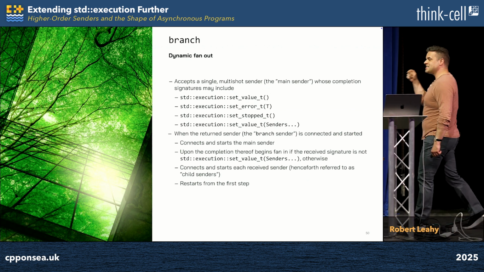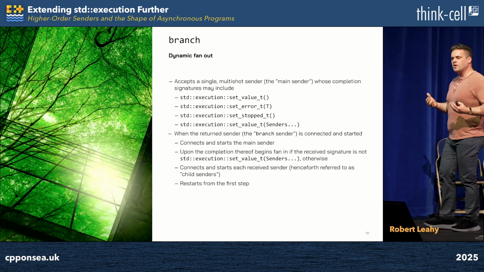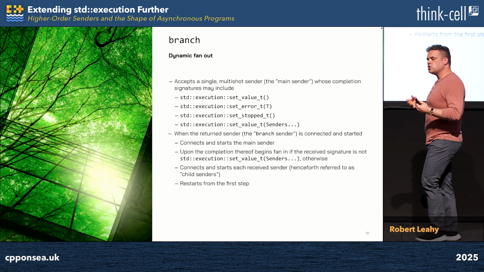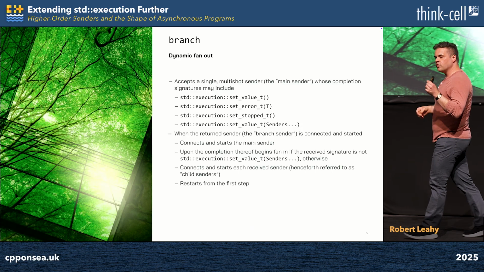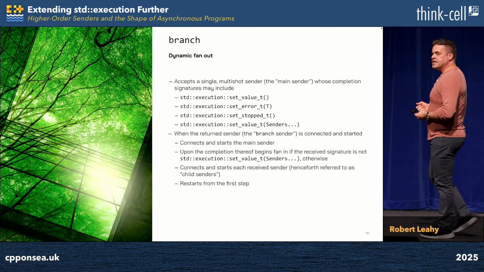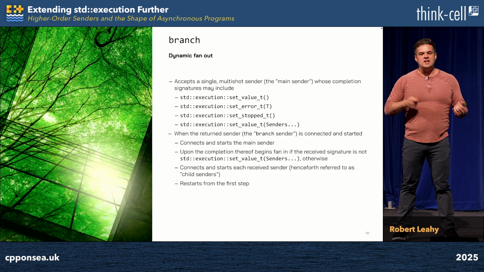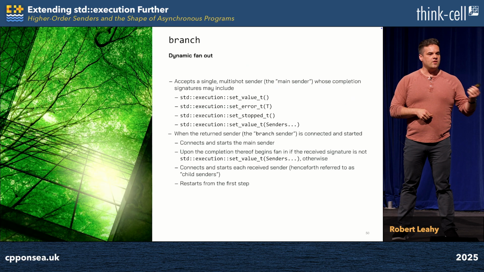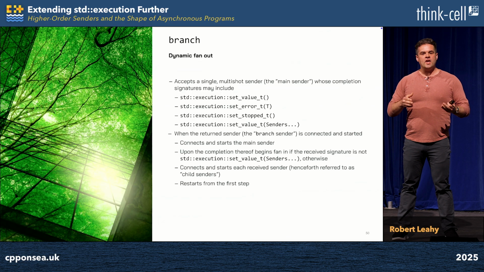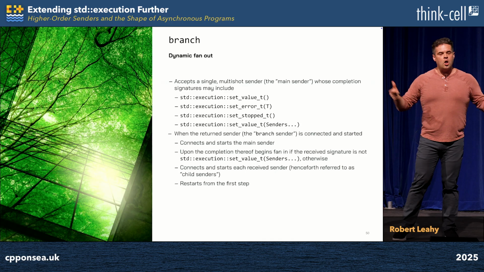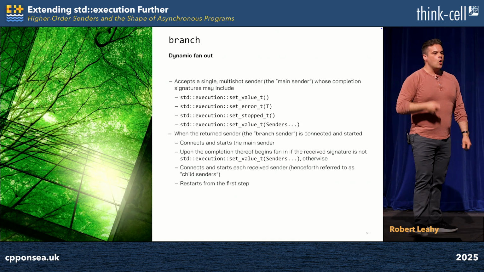On the other hand, if it sends us set value with no arguments, we interpret that as the moral equivalent of end of file. That is the main sender telling us it has no more work to generate, and we should begin graceful fan-in. Note this is graceful fan-in because if we have outstanding work still running in the background, we want to allow it to run through to completion. Contrast that with the next form of fan-in we're going to consider when the main sender sends an erroneous completion signature. It sends set error or set stopped. In this case, we want to engage in abortive fan-in. The conclusion of the operation has been decided. It will end with that error or with stopped. And so we go to all outstanding work and we ask it to fan in. We request that it stop.